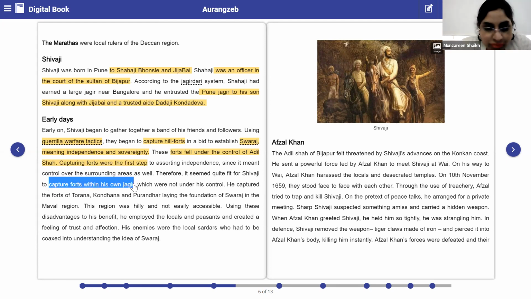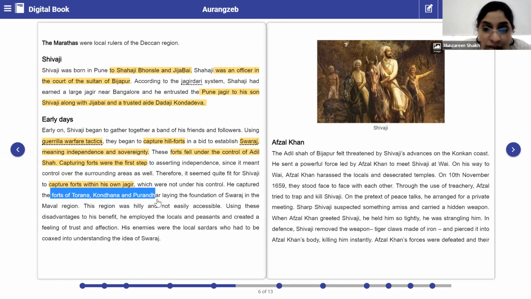He captured the forts of Torana, Khondana, and Parandar, laying the foundation of Swaraj in the Mawal region. This region was hilly and not easily accessible.